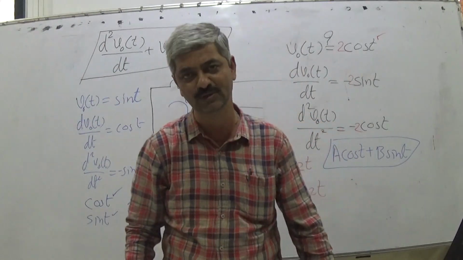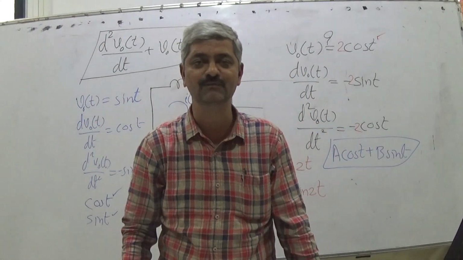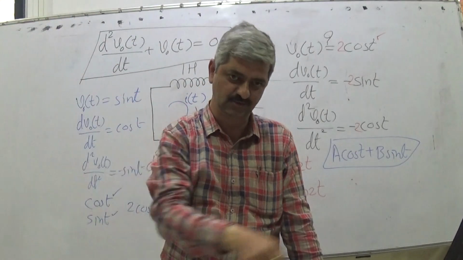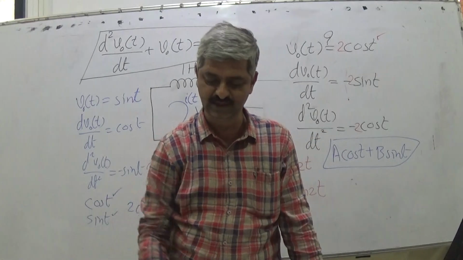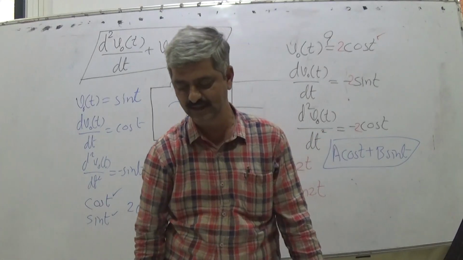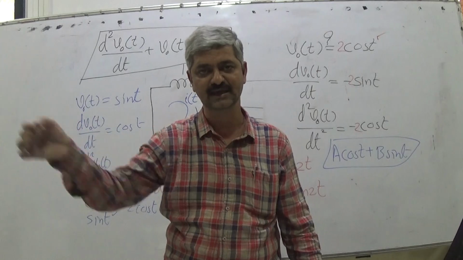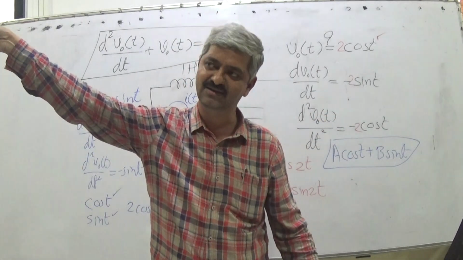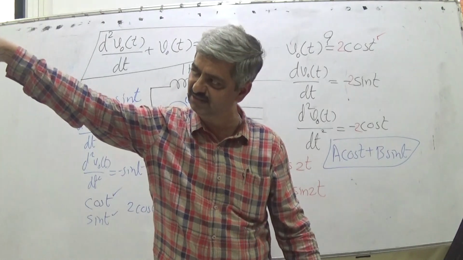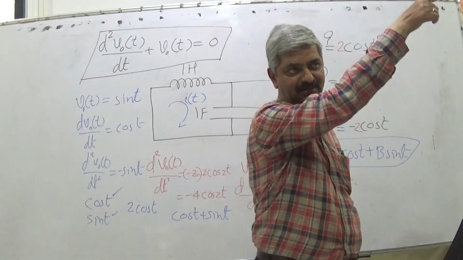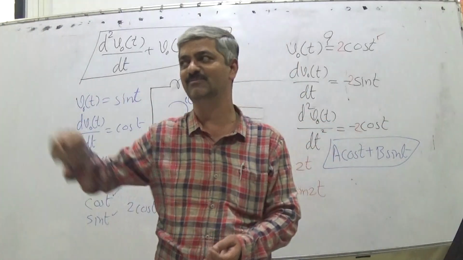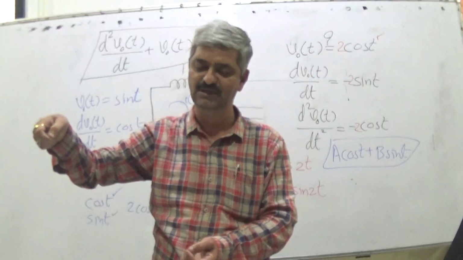If in vacuum, listen very carefully, if in vacuum a pendulum is oscillating, then it will oscillate in the given range. Wherever you take it and you leave it, it will go to that level, come back, and always sustain oscillations. If instead of starting from that big, you leave the pendulum from here